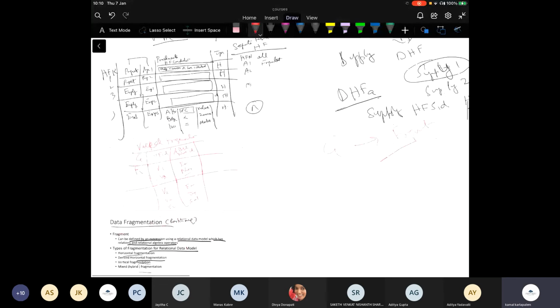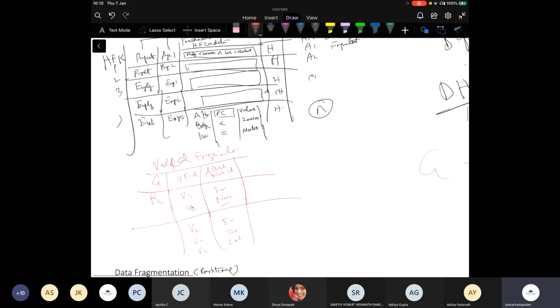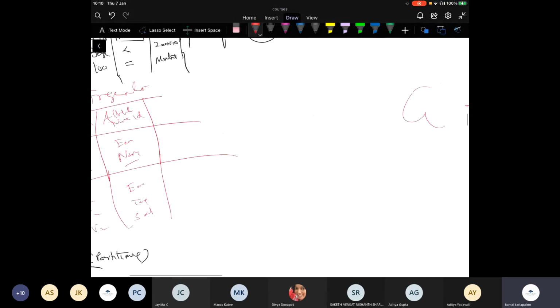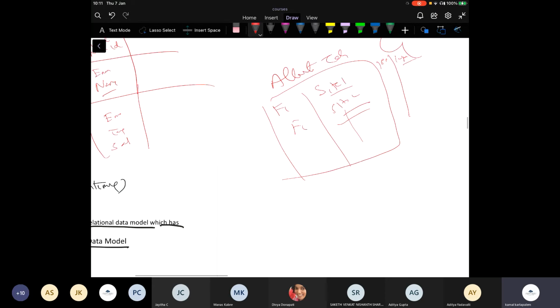So storing the description of the fragments is the challenge. After that, it is all easy, right? So therefore, I have an allocation table which will say fragment 1 site 1 and fragment 1 site 2, and then I can have this kind of information. That is very straightforward to store, right? And I can give the IP address. I can say the login credentials.